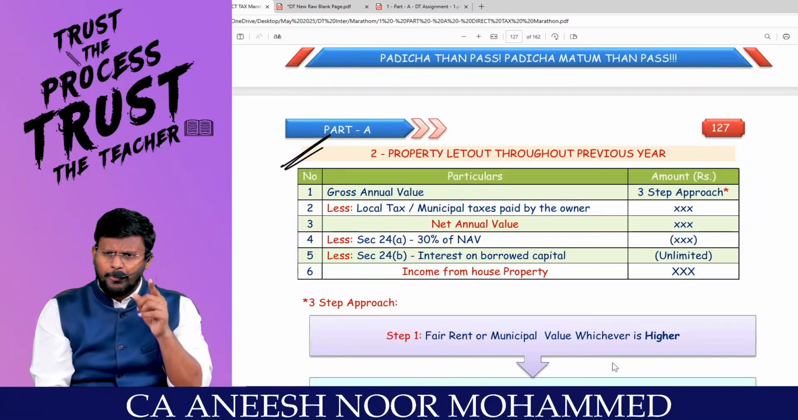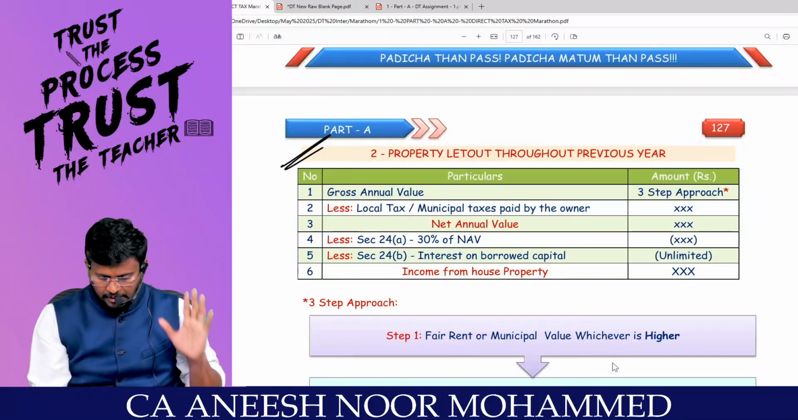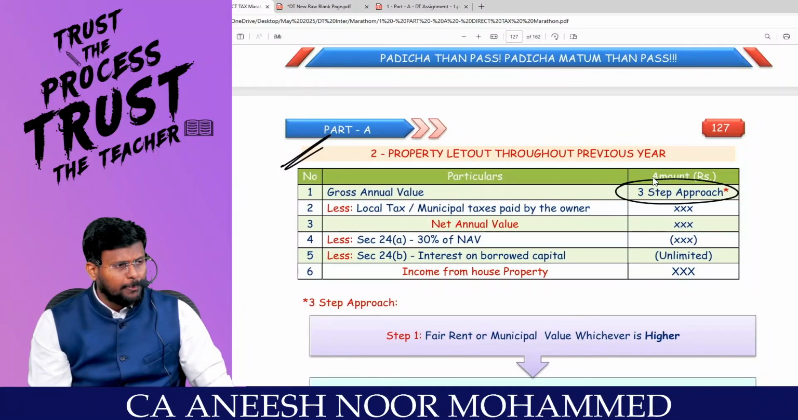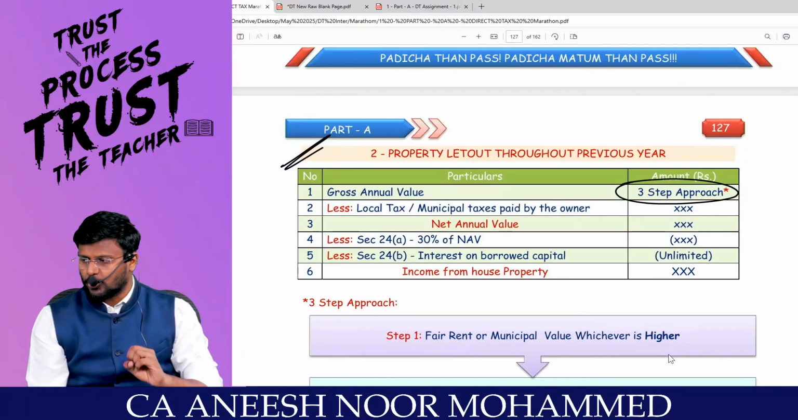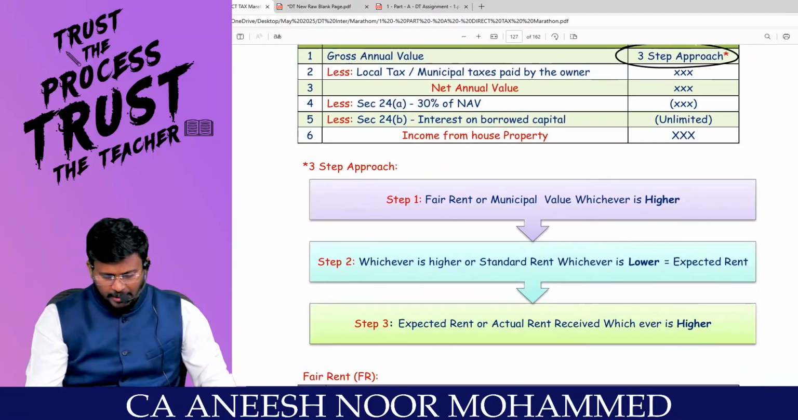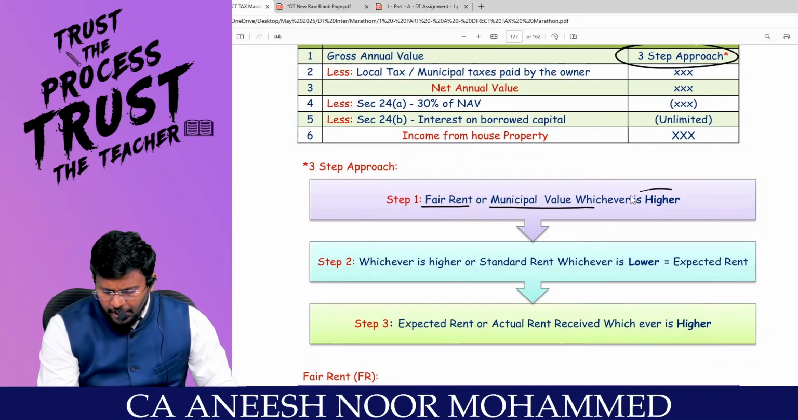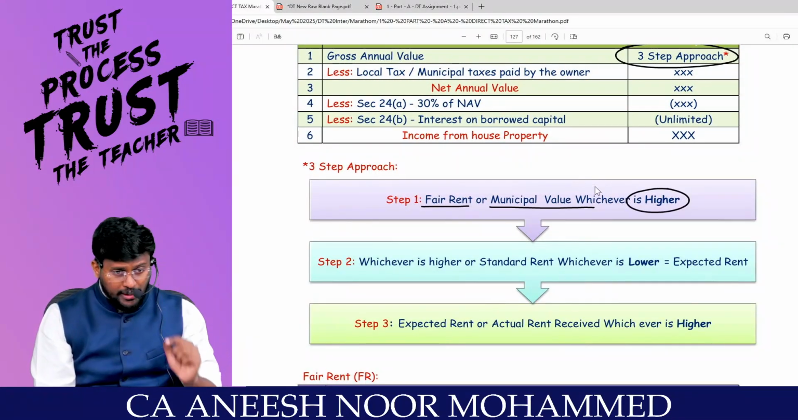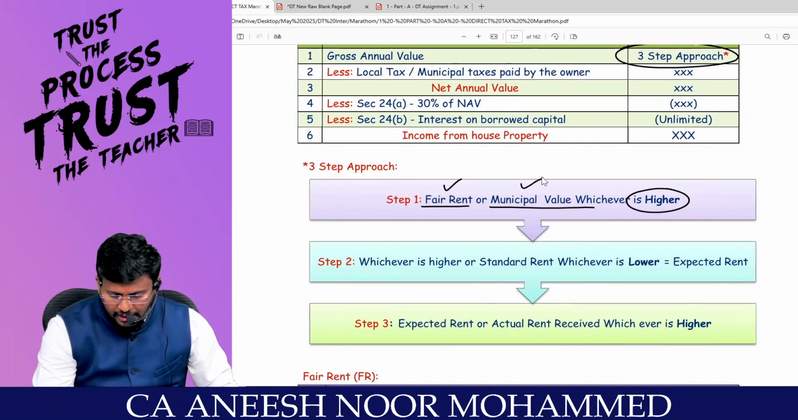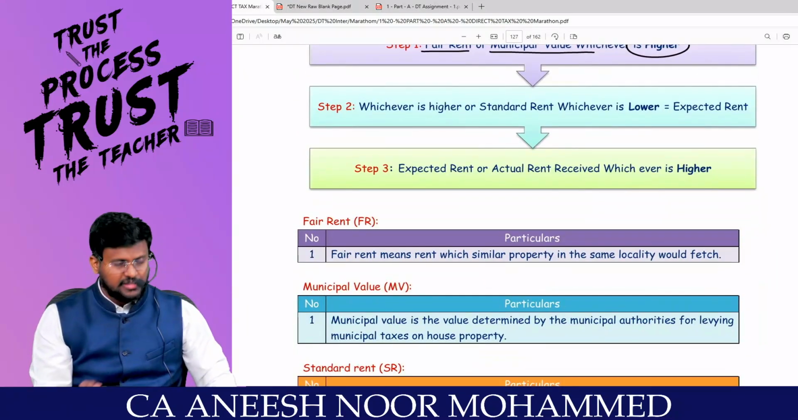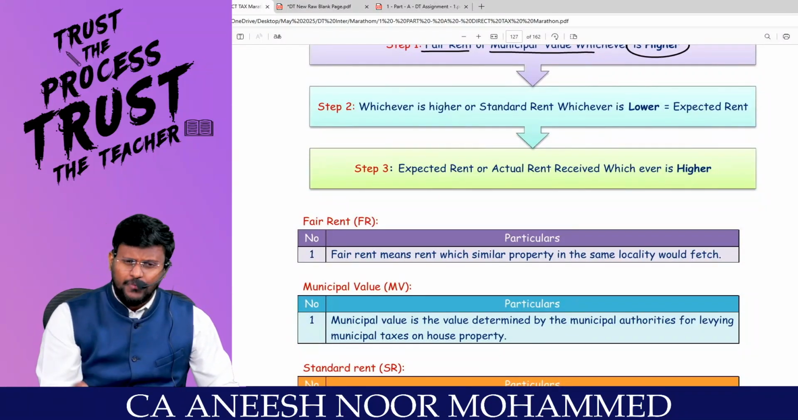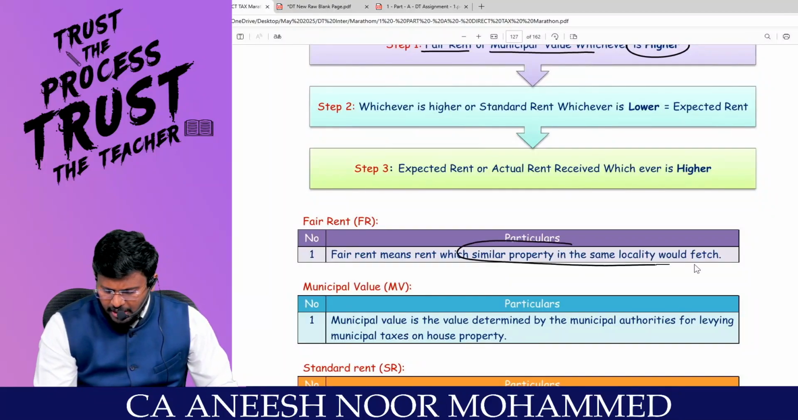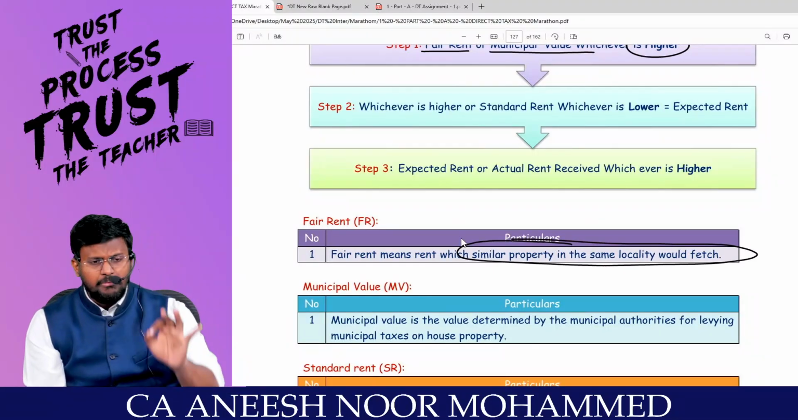Once you let out the property, will you get rent? Yes sir. So GAV will not be nil. GAV will be a 3-step approach. GAV will be, that means, fair rent or municipal value, whichever is higher. You have to go and see what is the fair rent, what is the municipal value, whichever is higher. Question arises, what is fair rent? Fair rent means what a similar property in the same locality would fetch.